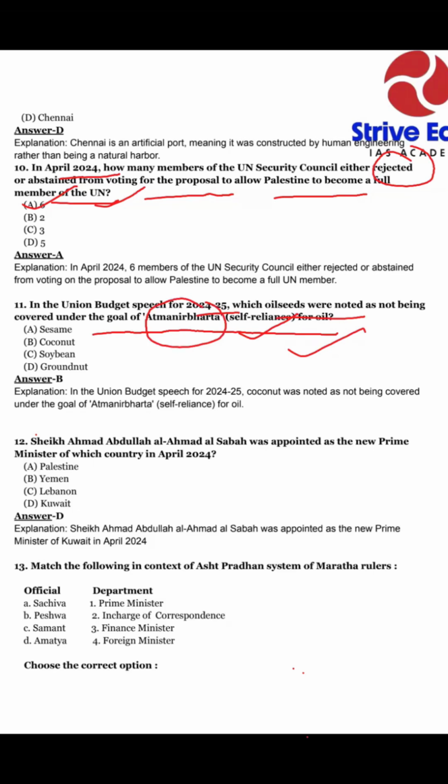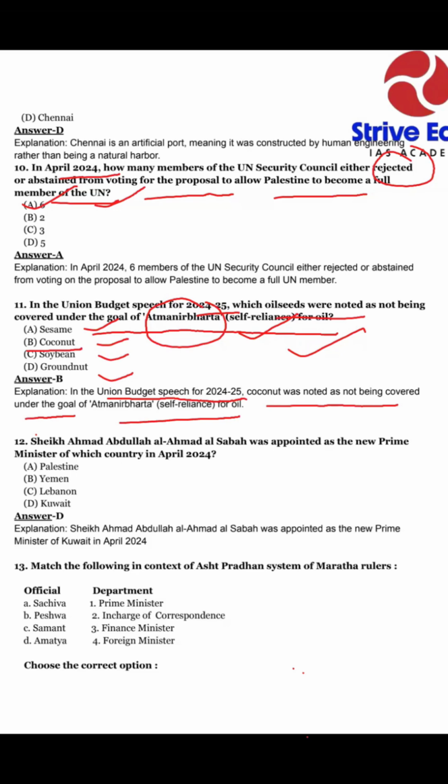So for oil, we can see the answer with our options. Option A sesame, option B coconut, option C soybean, and option D groundnut. The one which is not covered is coconut. As the explanation, in the Union Budget speech for 2024-25, coconut was noted as not being covered under the goal of Atmanirbhar, self-reliance, for oil.